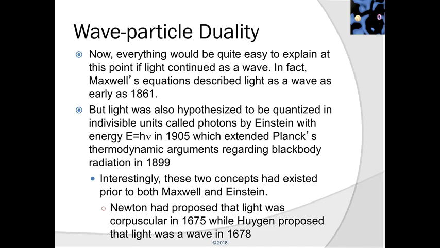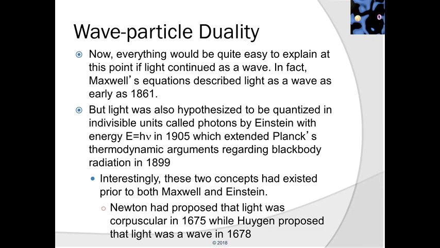Now, everything would be quite easy to explain at this point if light continued as a wave. In fact, Maxwell's equations described light as a wave as early as 1861. But light was also hypothesized to be quantized in indivisible units called photons by Einstein, with energy equals h nu, in 1905, which extended Planck's thermodynamic arguments regarding blackbody radiation in 1899. Interestingly, these two concepts had existed prior to both Maxwell and Einstein.